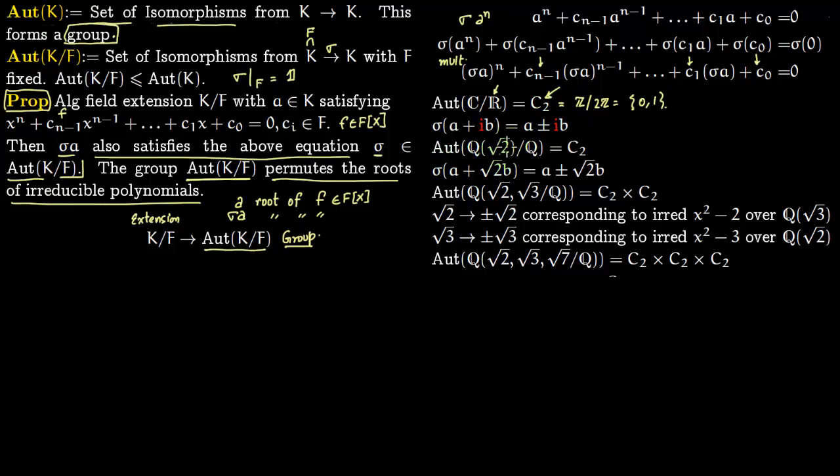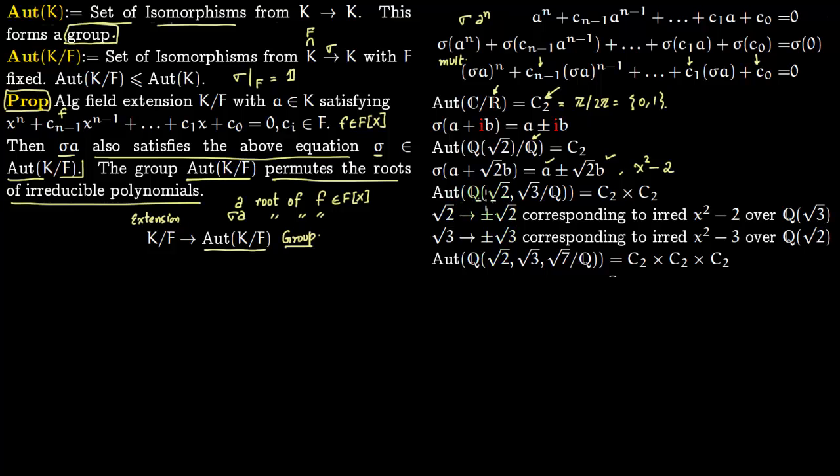Then automorphisms of Q(root 2) over Q. This is of the form a plus root 2 times b, where a and b are rationals. Again, you apply sigma to it. The rationals are the fixed field, so a and b are fixed. They are the same, and root 2 can only change, so root 2 can go to plus root 2 or minus root 2. Again, notice that the roots are getting permuted. This is permuting the roots of an irreducible polynomial, which here is x squared minus 2. Root 2 is sent to plus or minus root 2. So only two possibilities, again a cyclic group of order 2.